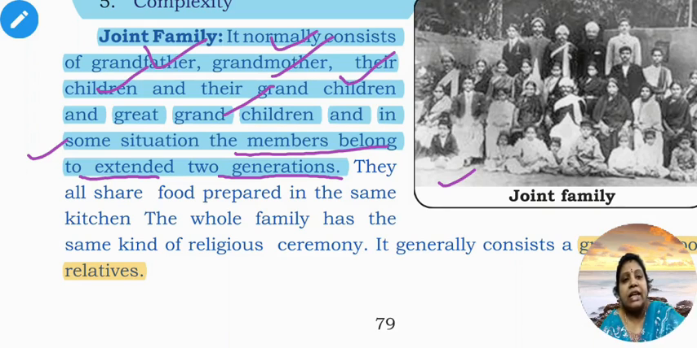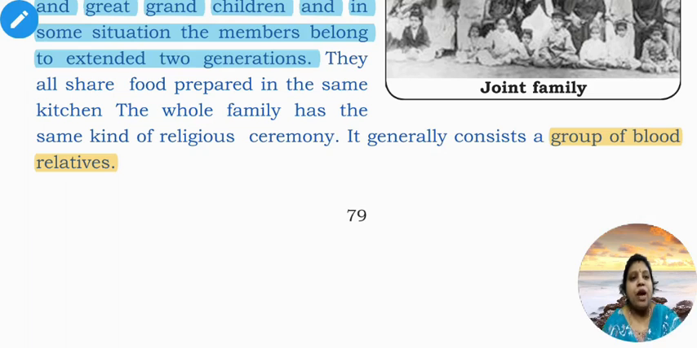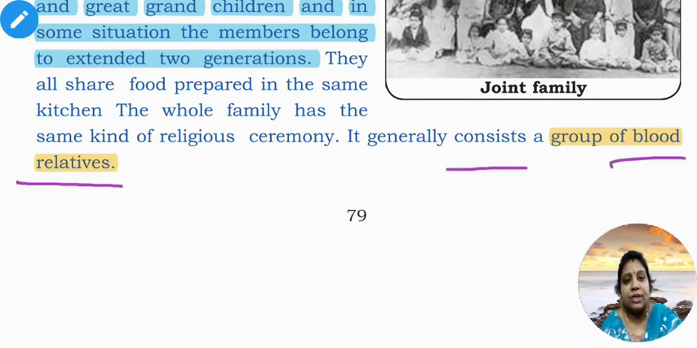So what are the other characteristics? They all share food prepared in the same kitchen. The whole family has the same kind of religious ceremony. A joint family generally consists of a group of blood relatives. So different generations, a group of blood relatives, live under one kitchen. We are going to call that family a joint family.